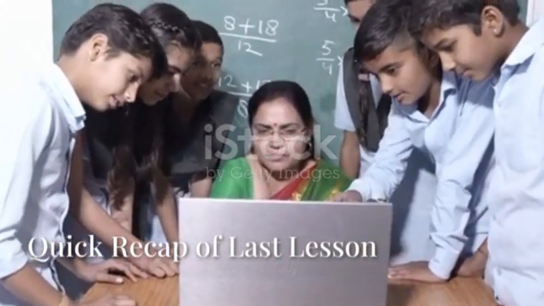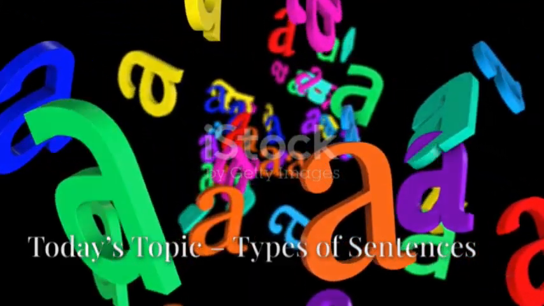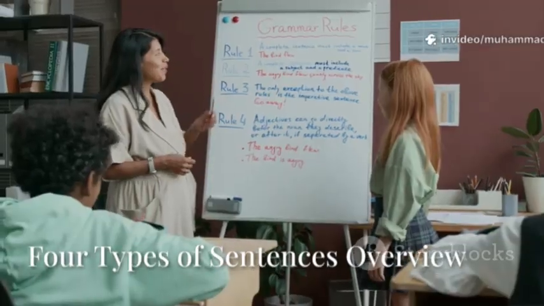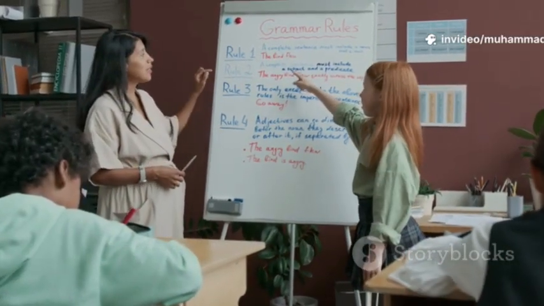In our last video, we learned what is a sentence. And today's topic is types of sentences. Let's begin. In English, there are four main types of sentences based on what they do.